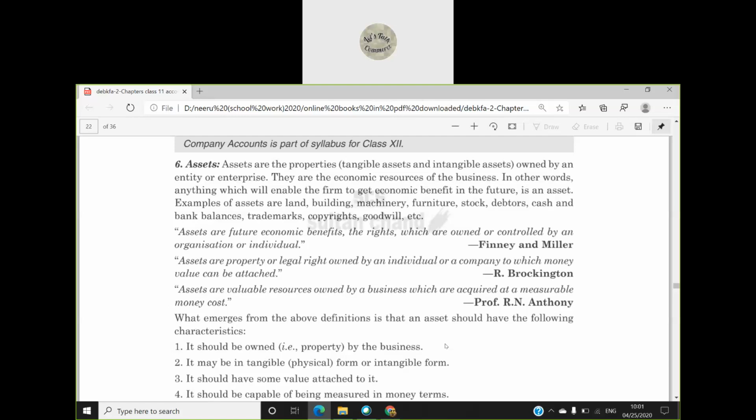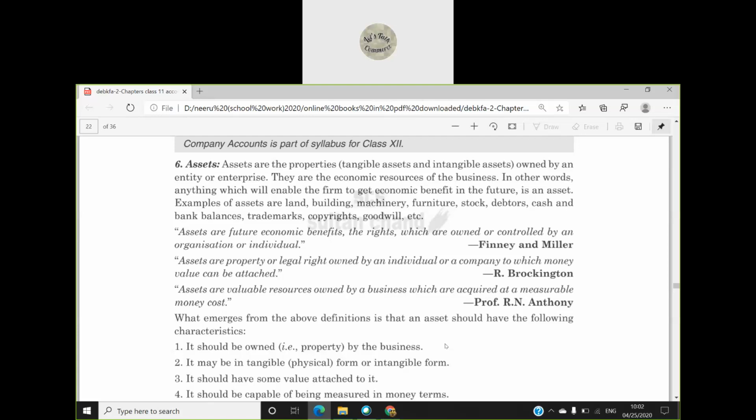Now, what do we mean by tangible assets and intangible assets? The assets which we can see and we can touch, they are known as tangible assets. Like machinery, I can see machinery, I can touch machinery. But then there is goodwill, the good name of the company.